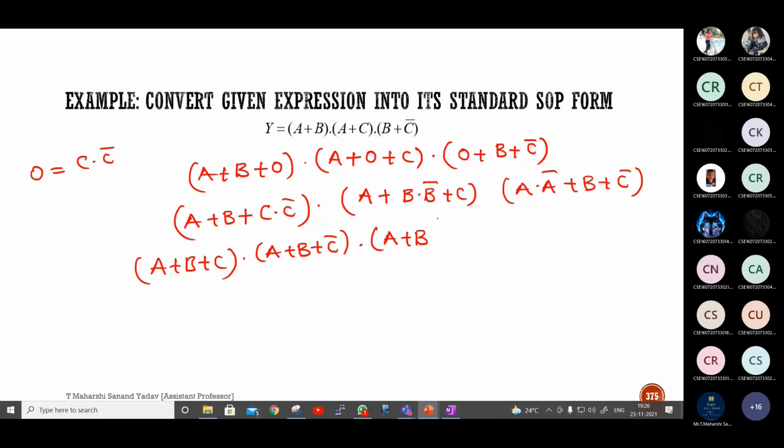No, then we'll get AC, AB, AC. You tell me then, how should I write? It should be in terms of SOP, or else you can do it in terms of POS also. First, let us do this in terms of POS and give the expression in standard POS.